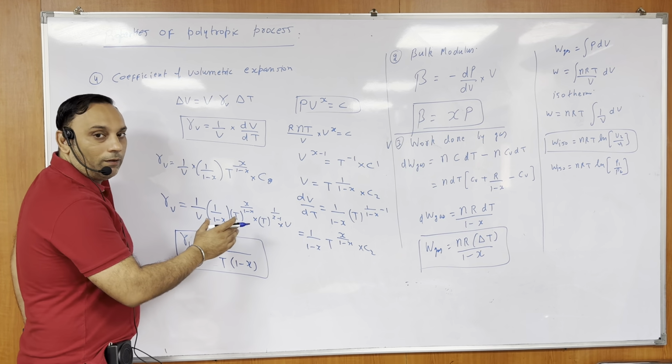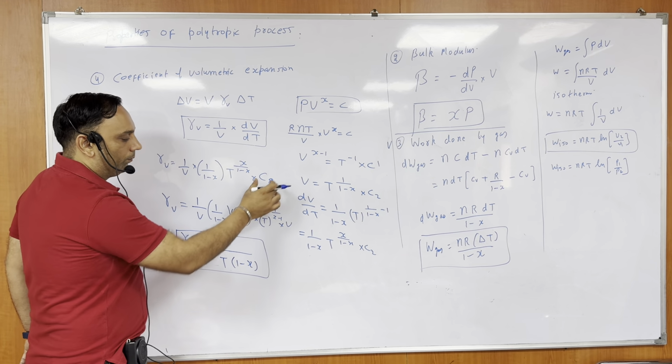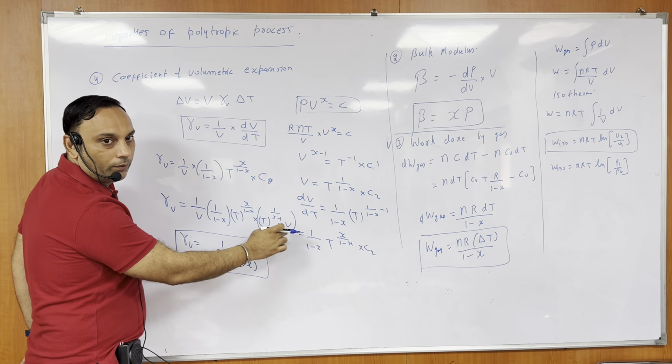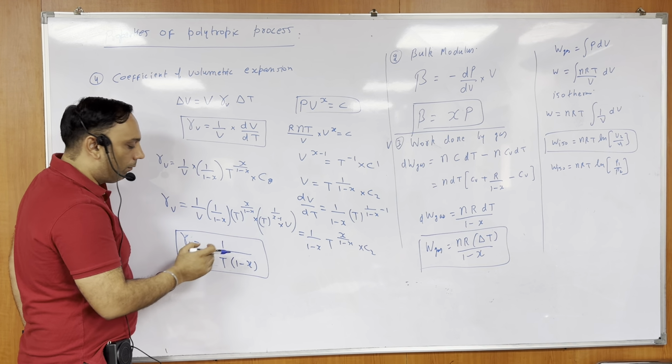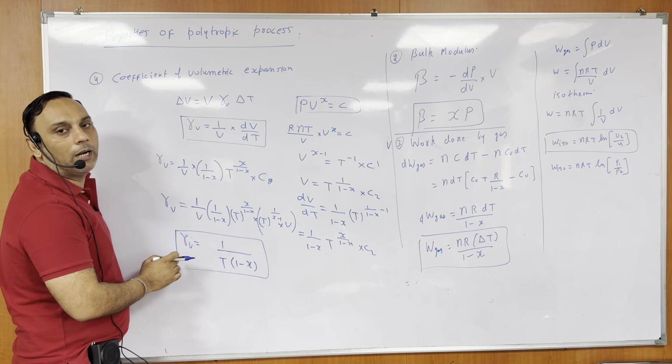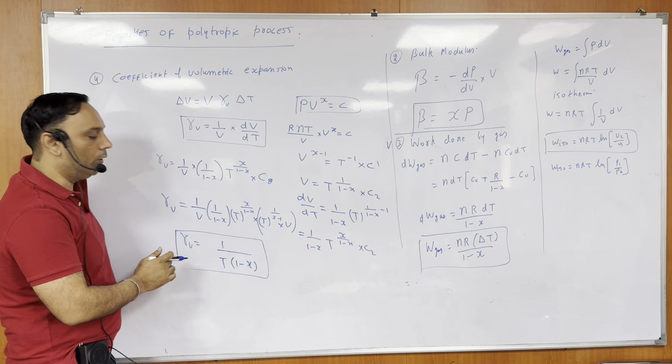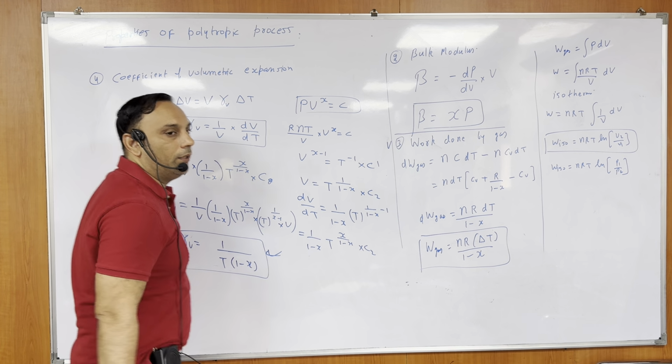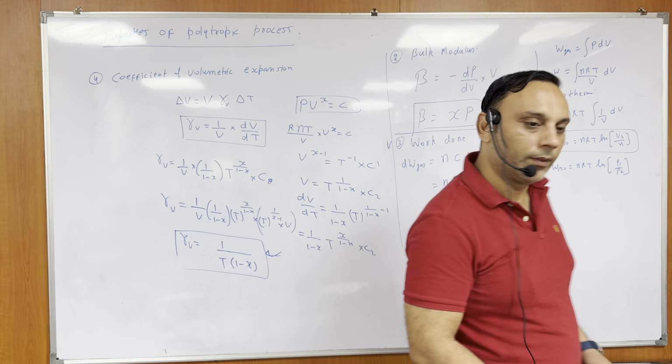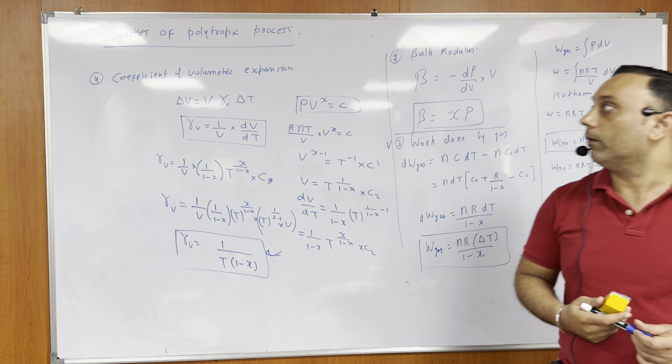So as we have obtained the constant C2, Ayush has obtained this constant C2 as T to the power 1 upon x minus 1 into V, and after simplifying it, what are we getting? The expression of gamma V, the coefficient of volumetric expansion. So that is the fourth property of the polytropic process.